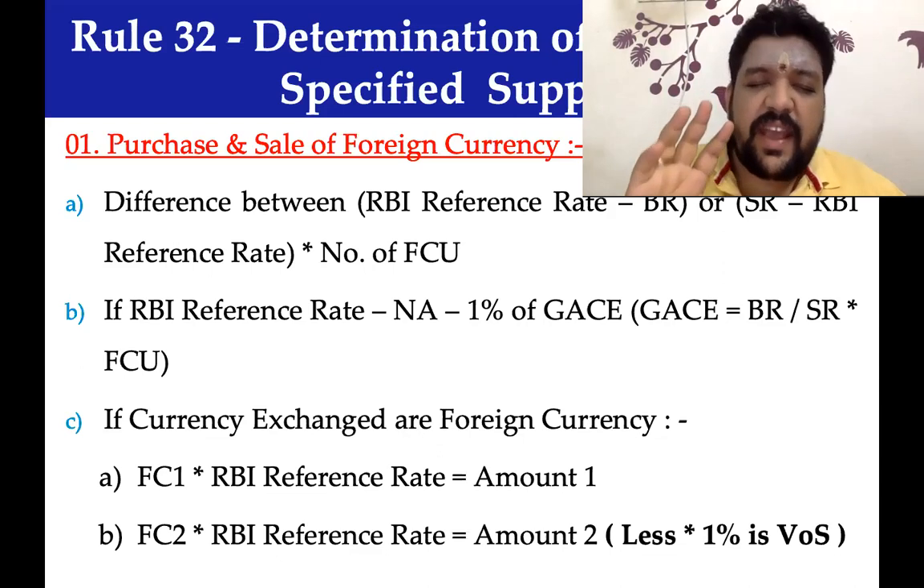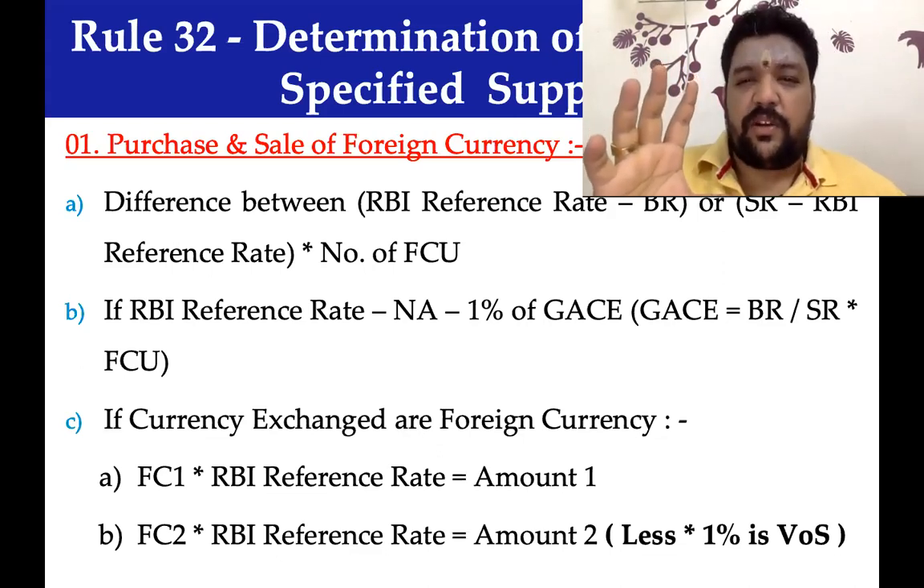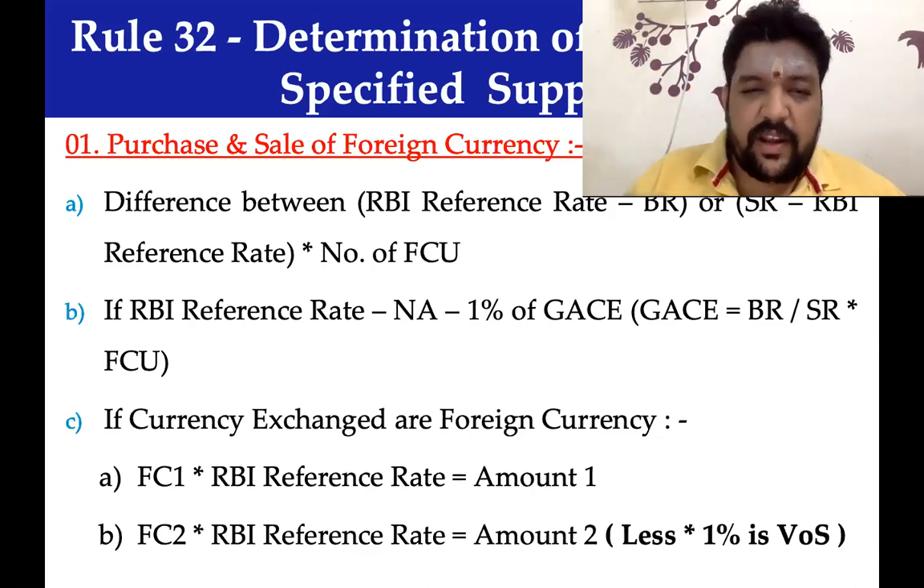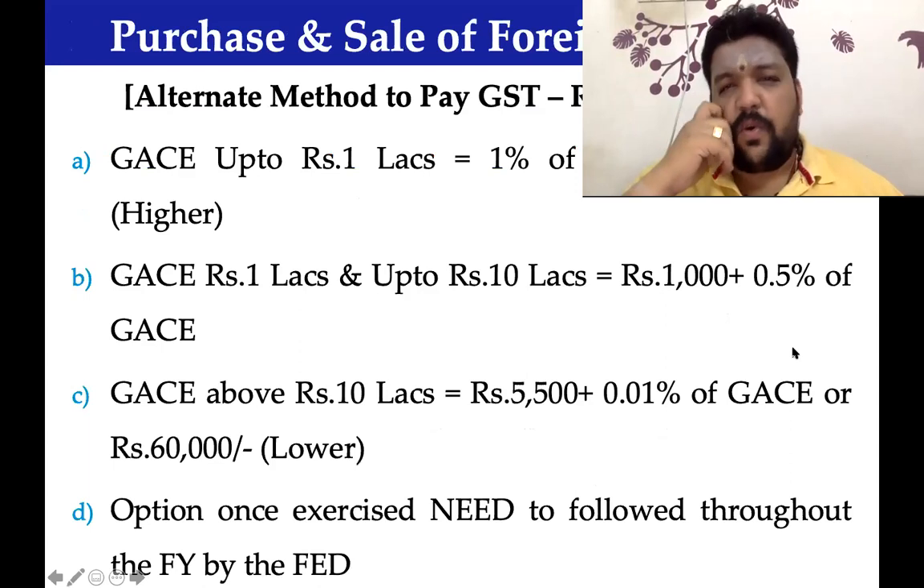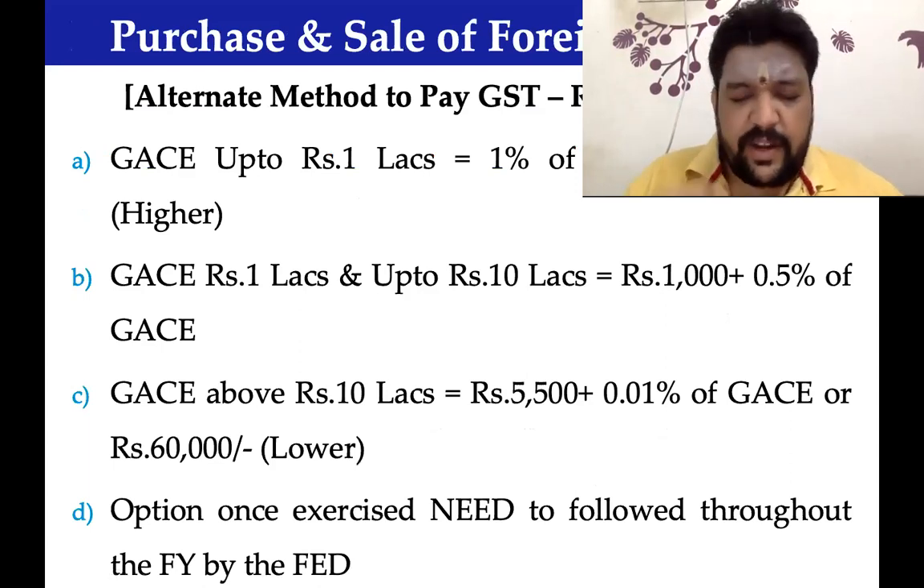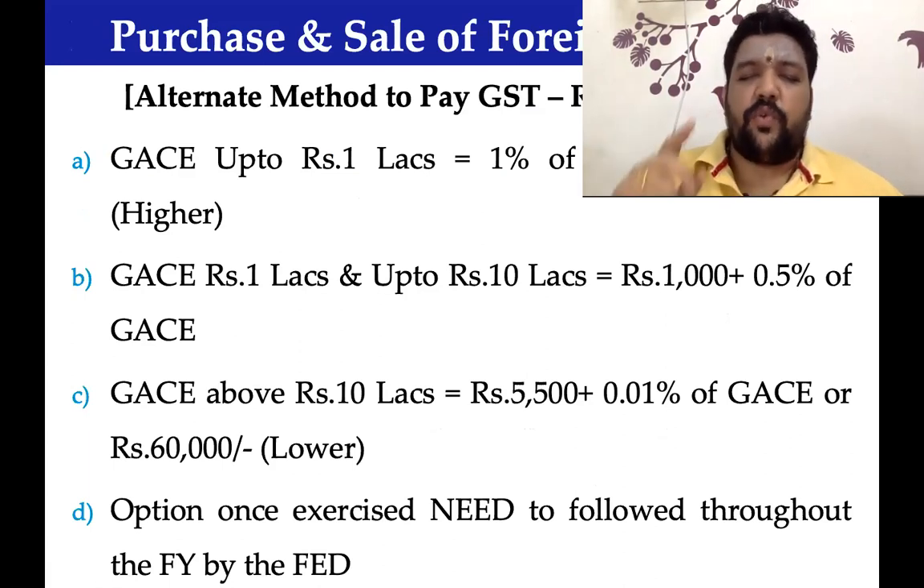In cases where the RBI reference rate is not available, we have the gross amount. Gross amount into 1% would determine the value of supply. When we have been discussing this activity, no doubt the transactions have to be determined transaction wise. Is there an alternate method? Yes, Rule 32 2B suggests an alternate method.